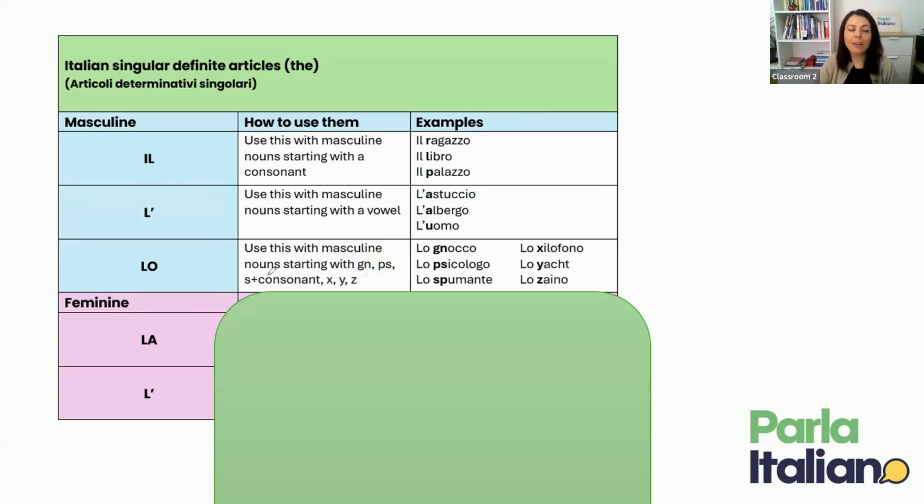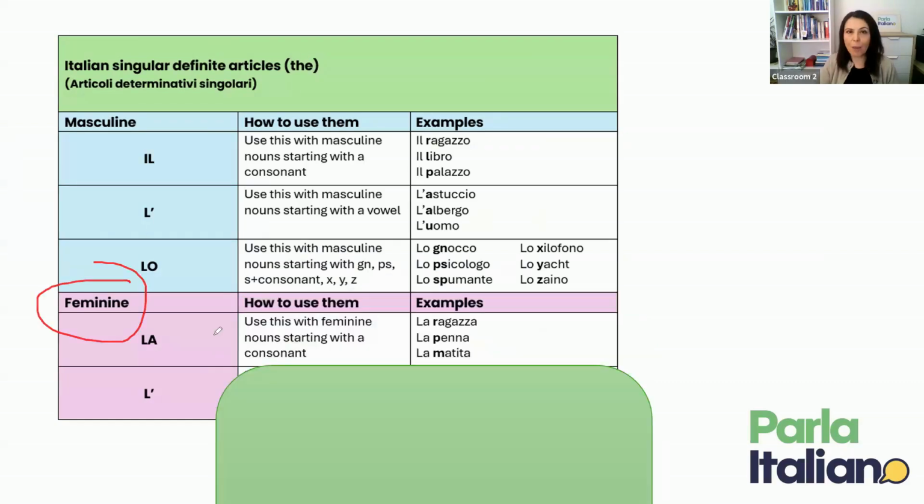And then we have a third article for a smaller category of nouns, which start with some special sounds, such as gn, ps, s plus consonant, x, y, and z, as in lo gnocco, lo psicologo, lo spumante, etc. As for the feminine, we use la for any noun that starts with a consonant, as in la ragazza, la penna, la matita.